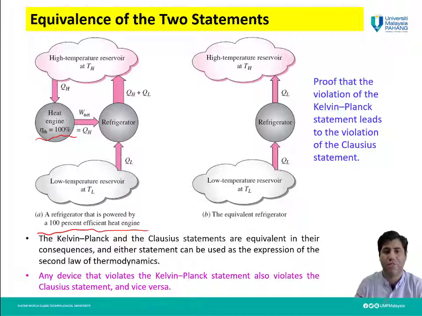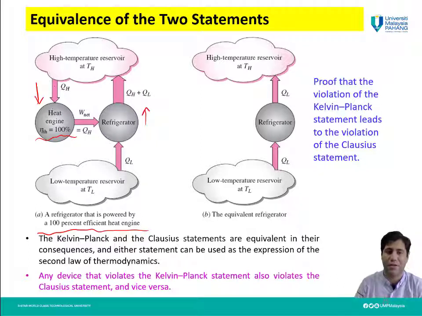But it just receives QL and QH, then the output of that will be QH plus QL. It means only QL is actually transferred. So you can see here is the Kelvin Planck, here is the Clausius. So you can see how these two statements are equivalent.